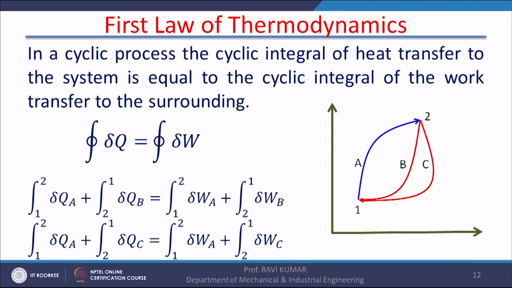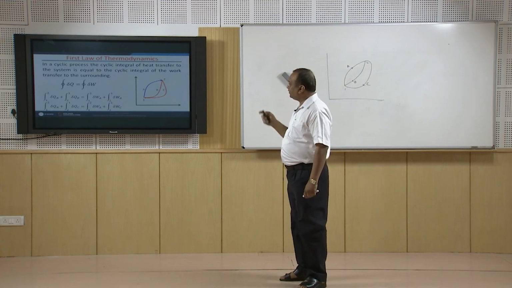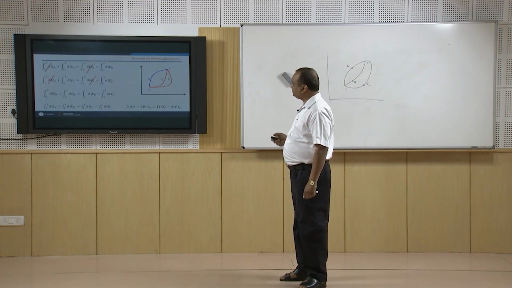Now we will take another path, that is 1A2C1. In this path, again we take the cyclic integral of heat transfer, that is the integral from 1 to 2 of delta QA plus the integral from 2 to 1 of delta QC is equal to the integral from 1 to 2 of delta WA plus the integral from 2 to 1 of delta WC. Now we have these two equations. These two equations have been derived from the concept of the first law of thermodynamics.